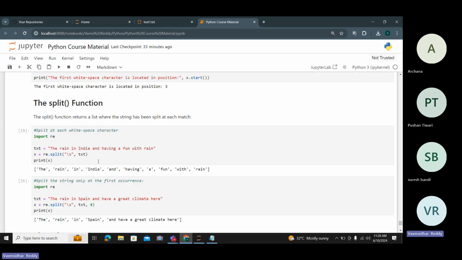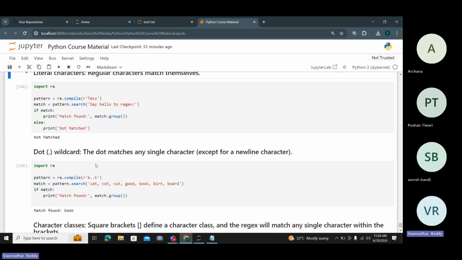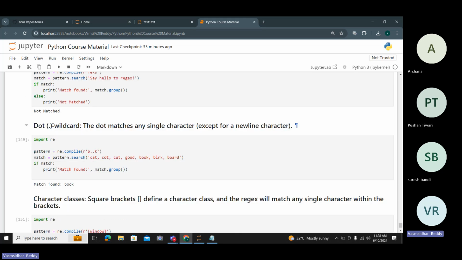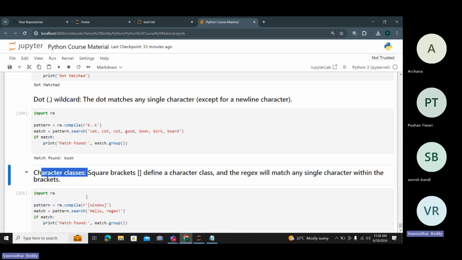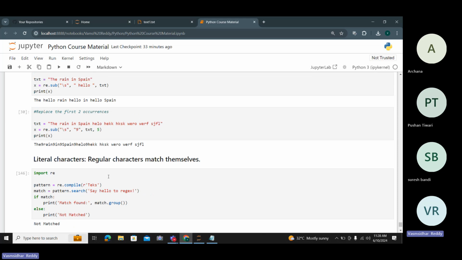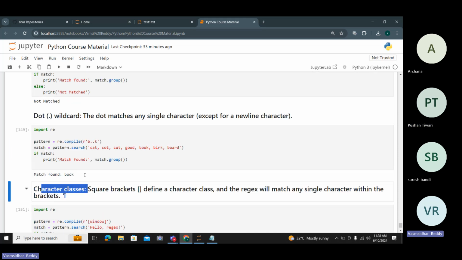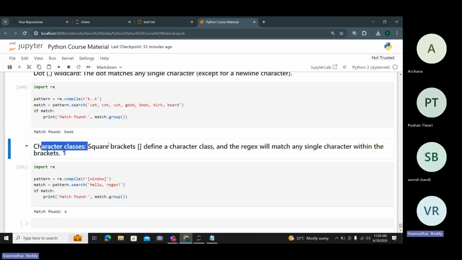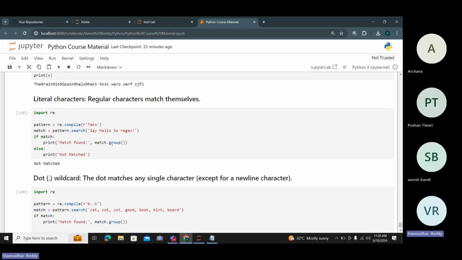So these are the 4 functions that come into the regular expression. We have some more functions also: literal characters, dot wildcard, and character classes. These 3 other functions belong to the same regular expressions. These characters are mostly important in NLP tasks for classification of text. If you want to clean the text data, these are the 3 mainly used things, so try to understand them better.